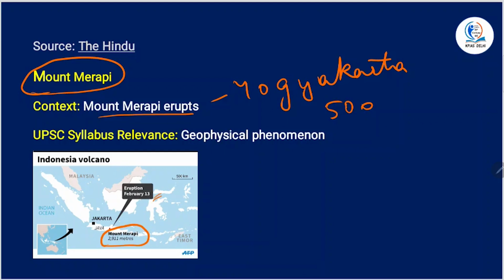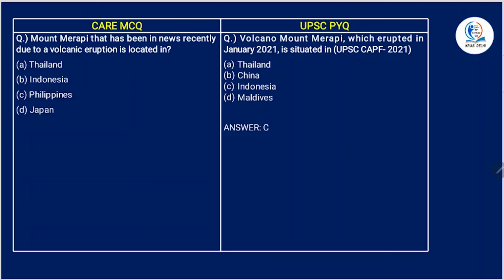So, the state. Alright, now we'll get into the MCQ. Mount Merapi has been in news recently due to volcanic eruption. It is located in, it is Indonesia. Alright. Volcano Mount Merapi, which erupted in January 2021, is situated in Indonesia.